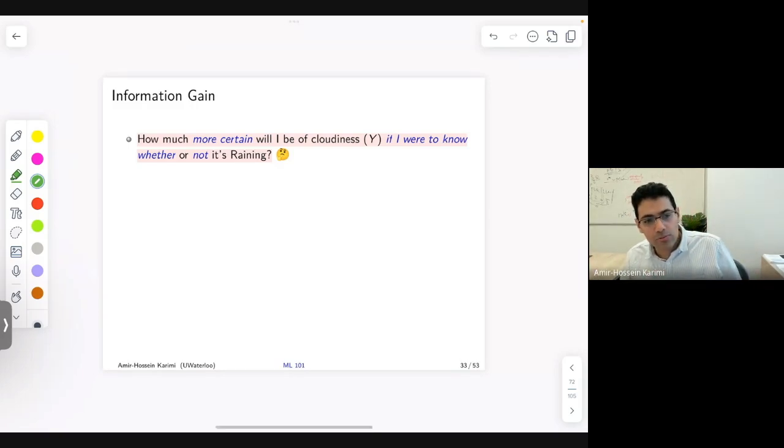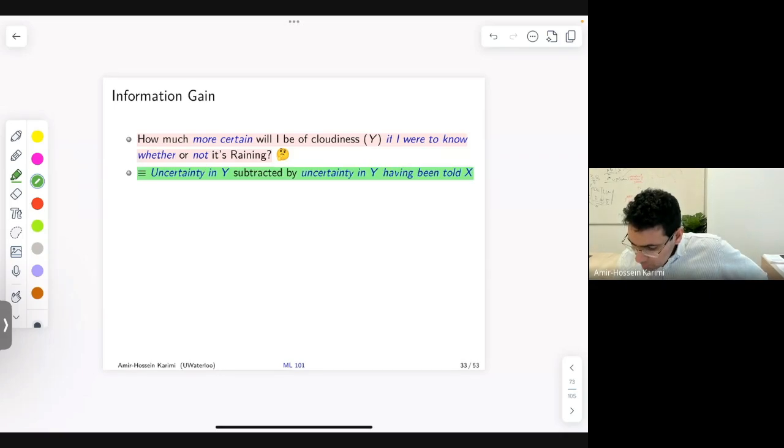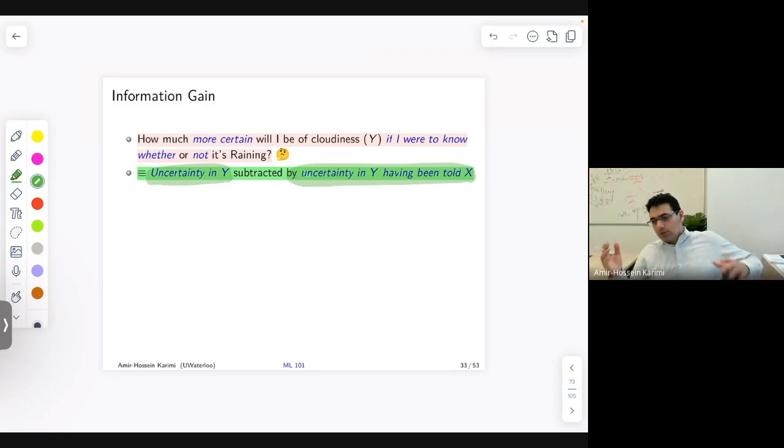So let's try to bring this back to our problem then with the final preliminary of information gain. What we want to do is see how much more certain I will be of cloudiness if I were to know whether or not it's raining. And so our uncertainty in cloudiness needs to be subtracted by our uncertainty in cloudiness had I observed the value of rain. That's the whole point. So the question is, I'm uncertain about a target.